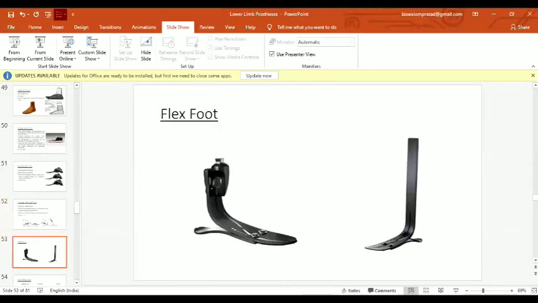The flex foot is a kind of that, and it also works similarly to the energy storing foot. These are some variants of the flex foot. In the first picture, the flex foot can be attached to the socket through a pylon, whereas in the second picture it can attach directly to the socket.